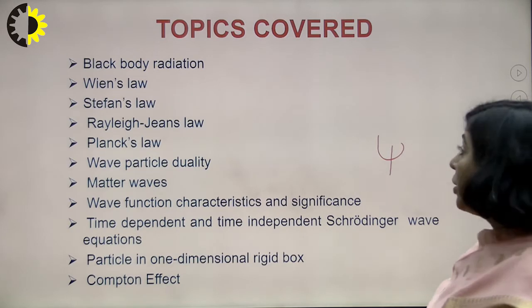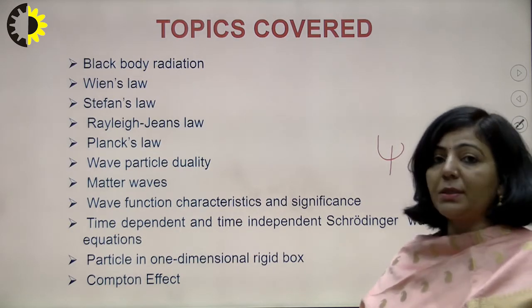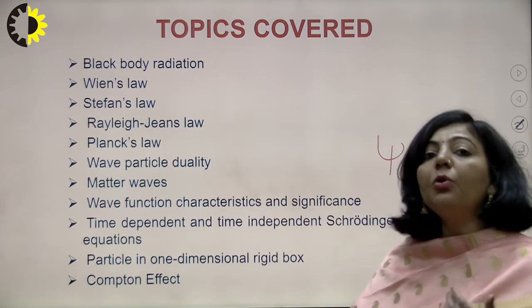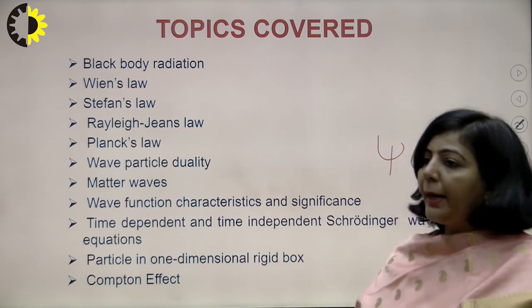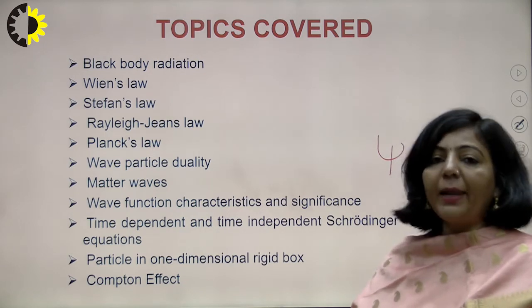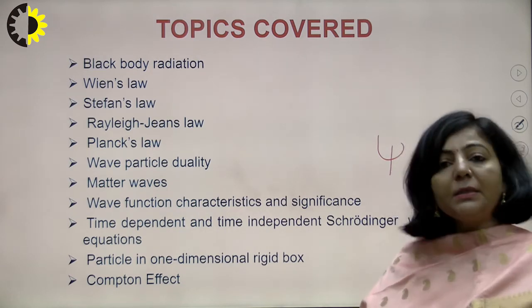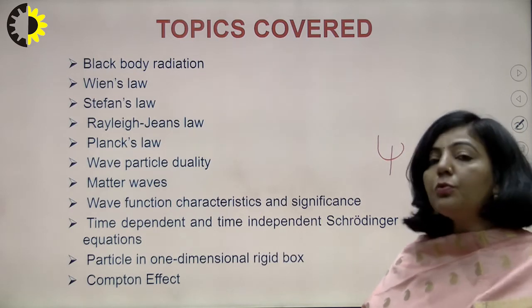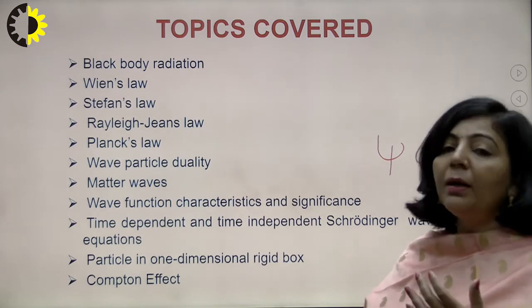So this new function came into existence, and the new equation proposed by Schrodinger in order to describe that wave nature is known as the Schrodinger wave equation. I explained in my last lecture that this equation can be expressed in two different forms. Those two forms are obtained from a single equation.